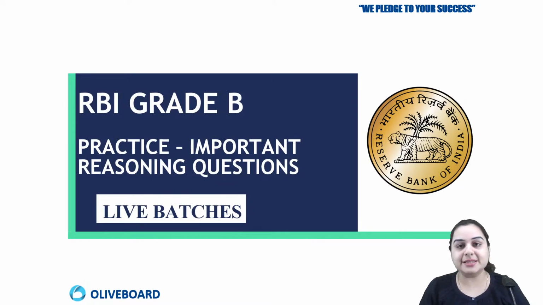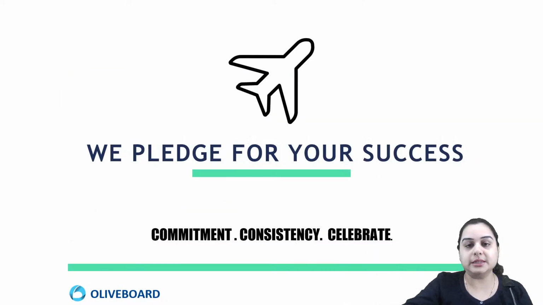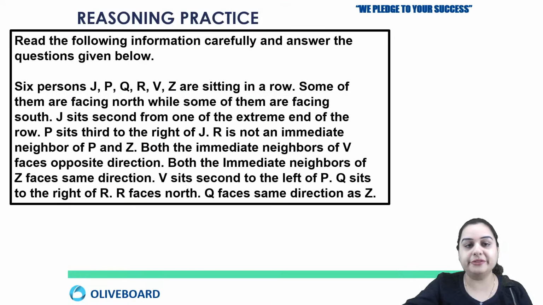Okay, so let us start today's session where we are going to discuss important questions like we were doing before. All the important questions that can come in your RBI Grade B exam in your reasoning section, we are going to discuss today. So let us start with the first question. Here is a puzzle question where you have 6 persons. They are sitting in a row. Some of them are facing north while some of them are facing south. So this is your question here.